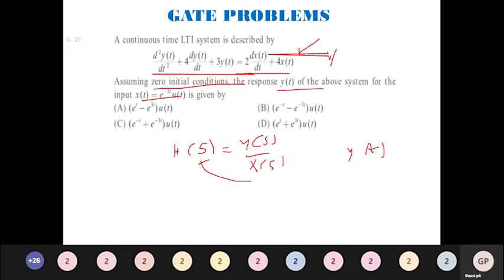Yes, the answer is option B, e to the power minus t minus e to the power minus 3t into u of t. Very good. We will move to the next question.